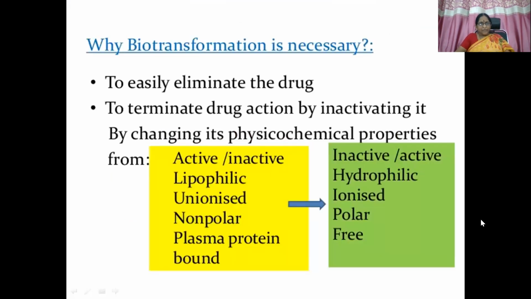To easily eliminate the drug, to terminate drug action by inactivating it, and by changing the physicochemical properties: from active to inactive or inactive to active molecules, lipophilic state to hydrophilic state, unionized state to ionized state, non-polar to polar state, or plasma protein bound state to free state, so that these molecules can get eliminated out of the body. The main purpose of this biotransformation is to terminate the drug action by inactivating it.